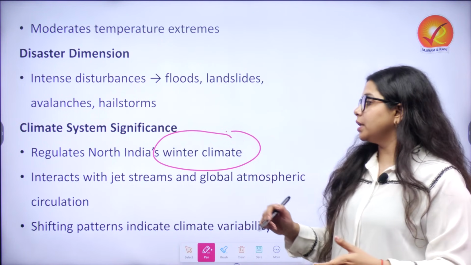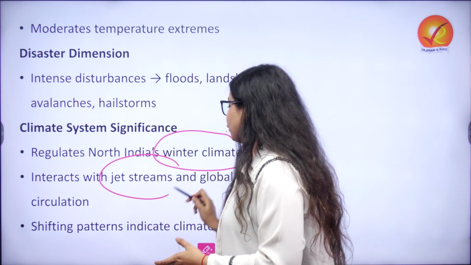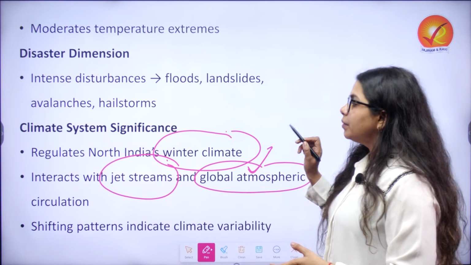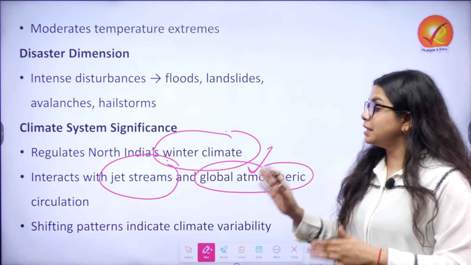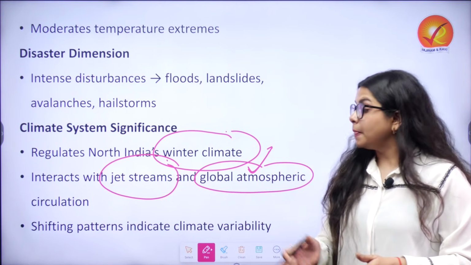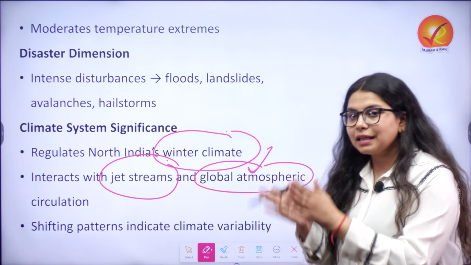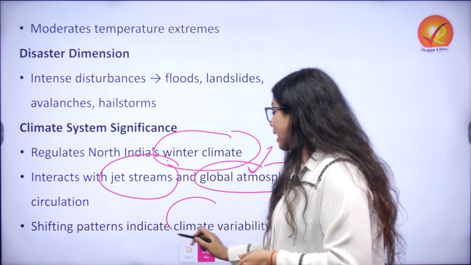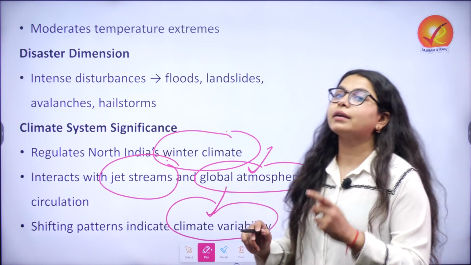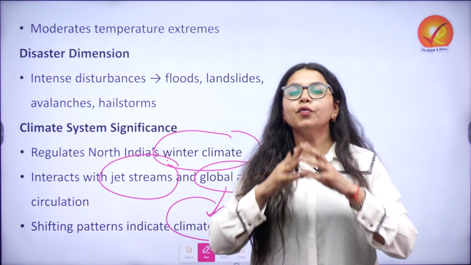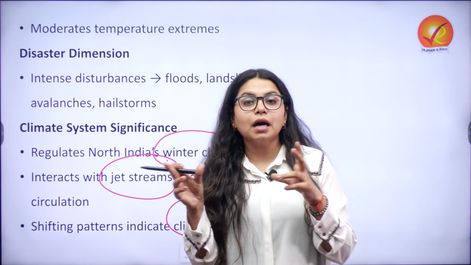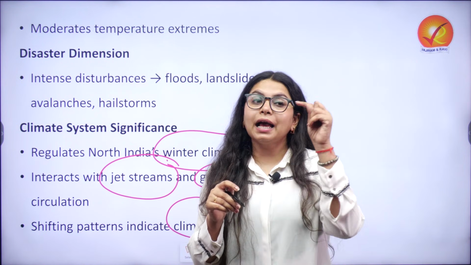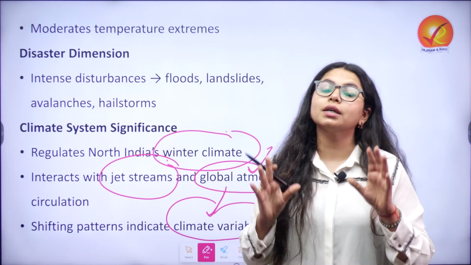Another angle that you need to understand here is that this interaction with the jet stream and global atmospheric circulation makes it very important, because this is the one which facilitates the rainfall here. And then we also get to see that any shift in western disturbances and the rainfalls also shows climate variability, that there is some impact on climate. Because if you go through the rainfall pattern, then over the recent years, the western disturbance rainfall has been erratic and changing and not consistent at all.